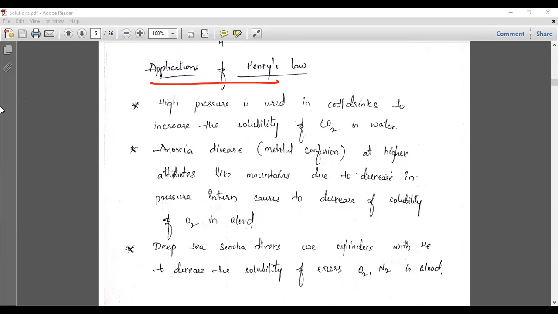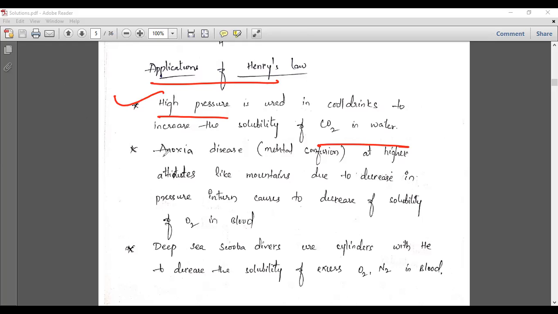There are three applications. One is CO2. First, let us take cool drinks. In case of cool drinks, if you increase the pressure, the CO2 will dissolve more, so that we get carbonic acid and a particular taste. If the pressure is decreased, the solubility of CO2 will decrease, and we cannot get the taste of that particular cool drink. So the first application is with cool drinks.